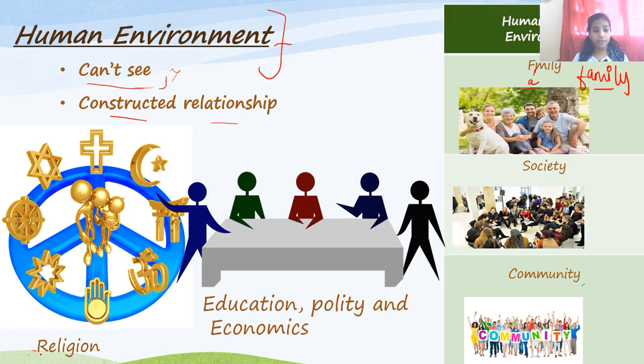The examples of the human environment are your religion, the education, the polity, and the economics that we have invented. God didn't come and say that you will study, that education would be provided to you, that polity will be provided to you, or the economics and society will be provided to you. No, it's nothing like that. We have made our own family, our own society, community, education, polity, and economics, and also the religions. Humans only have made the religions and all. Let's go to the next. I hope you got it.